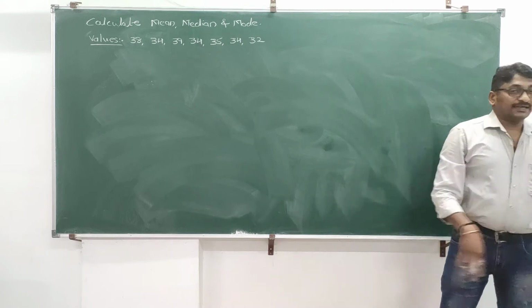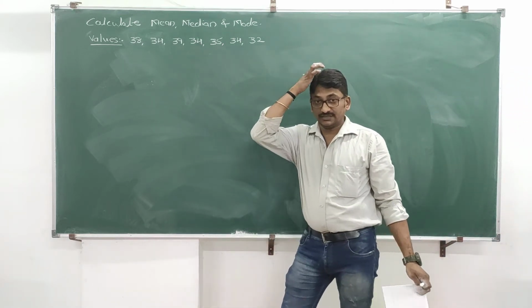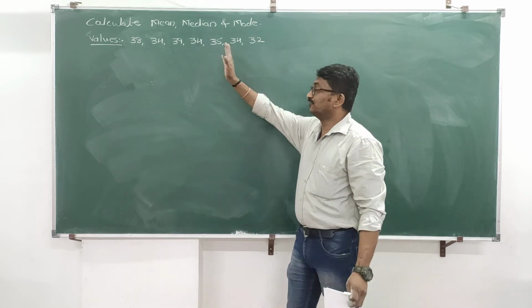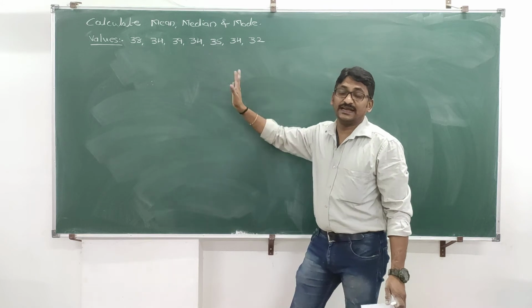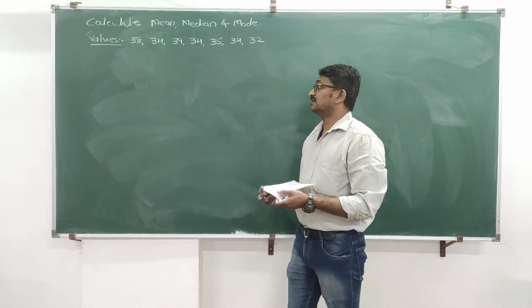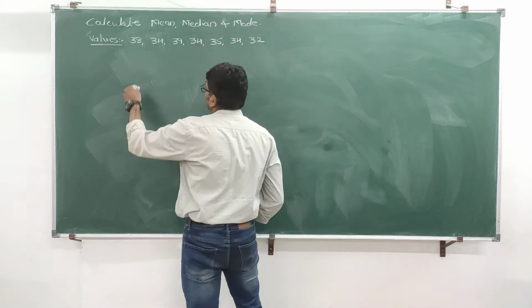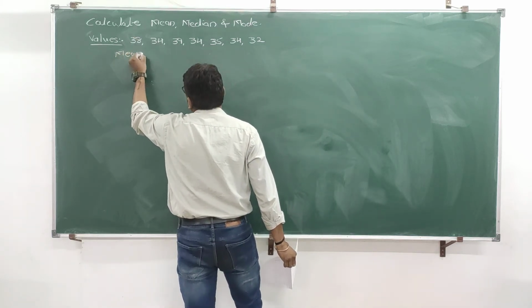Now again check out whether the problem belongs to ungrouped, grouped or continuous series. Here only values are given. There is no column like class interval or frequency. So this is treated as ungrouped series. Whenever there is an ungrouped series, here the question is about mean, so start with mean.